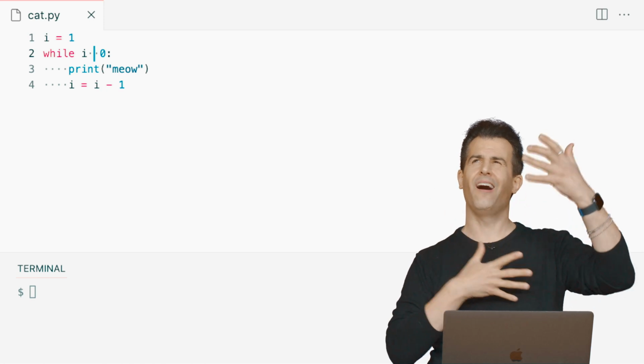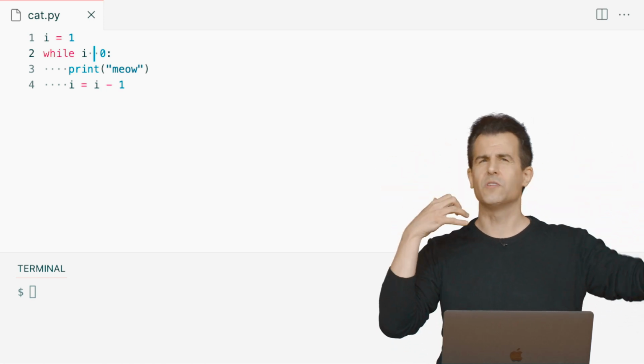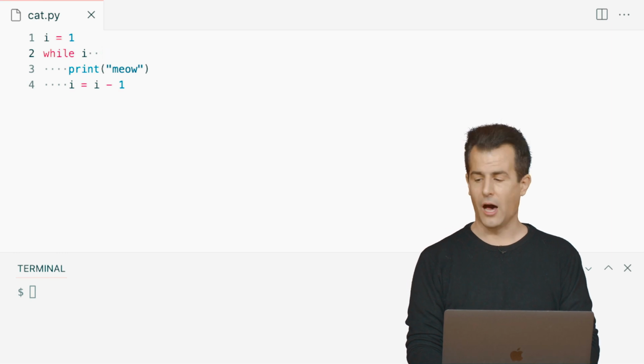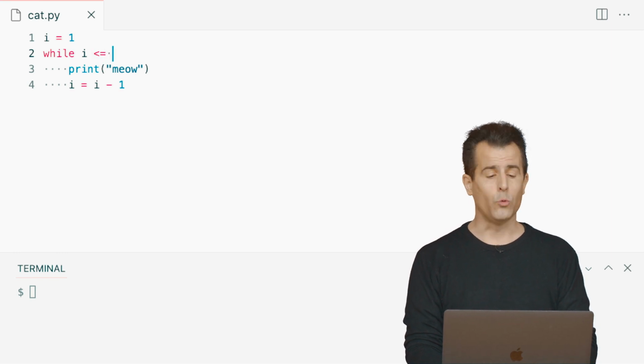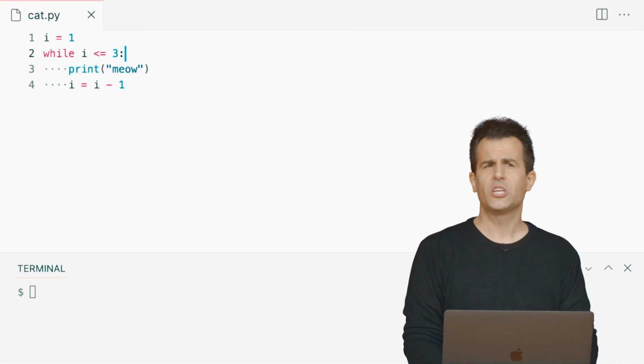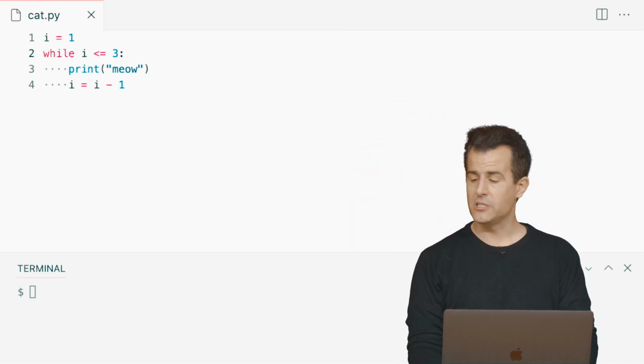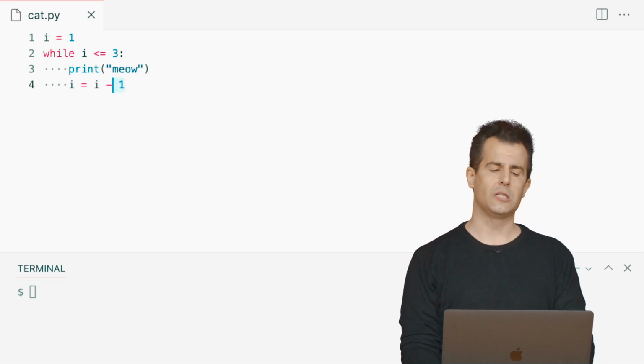Rather than checking for not equal to 0, like maybe you don't like thinking in terms of not because it's a little confusing, and it might be, let's just check that I is less than or equal to 3. So we'll be a little more explicit. We'll count from 1 up through 3, each time printing meow. But I'm going to need to change this line here.